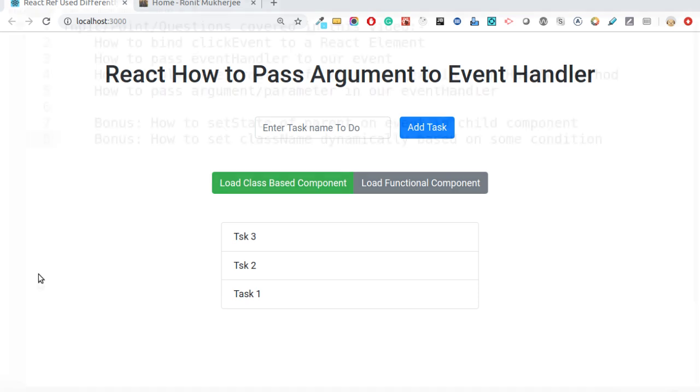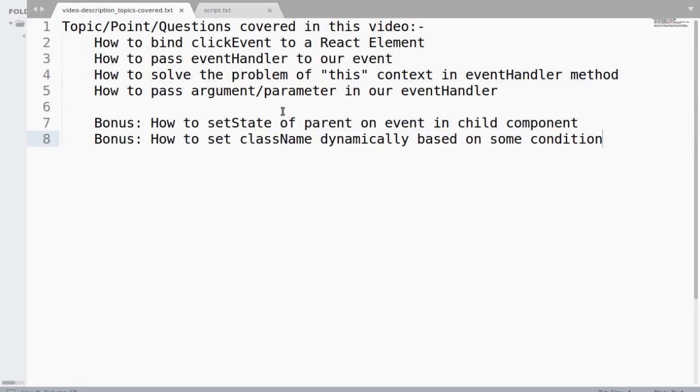Okay. So in today's video, you will see how to bind click events to the React element, how to pass event handlers to our event, how to solve the problem of this context in event handler methods, and how to pass arguments and parameters to our event handler. And as a bonus, you will learn how to set state of the parent on an event in the child component. Means whenever there is an event in our child component, how can we set some state in our parent component.